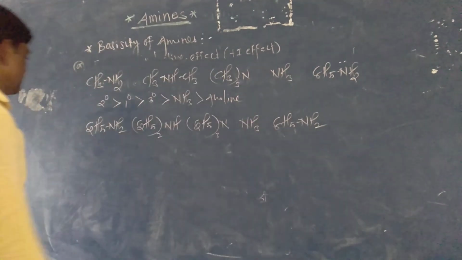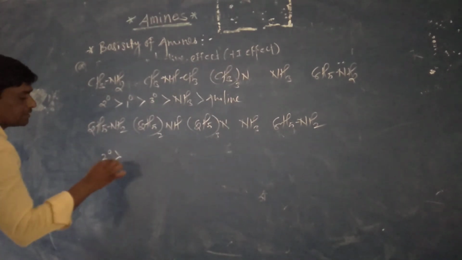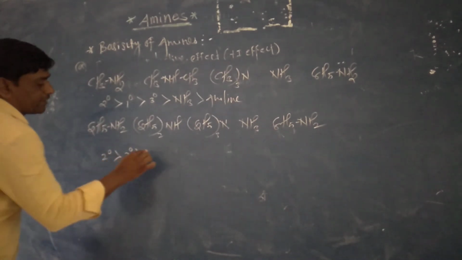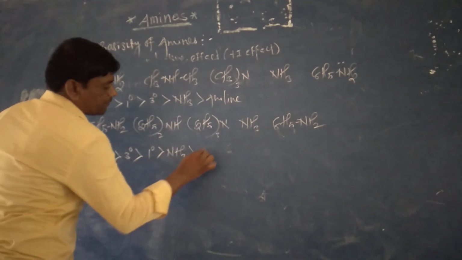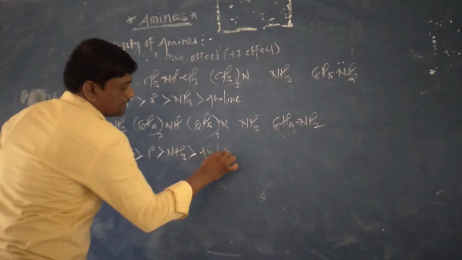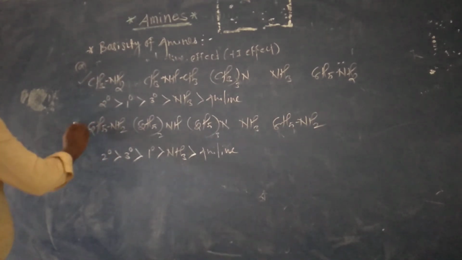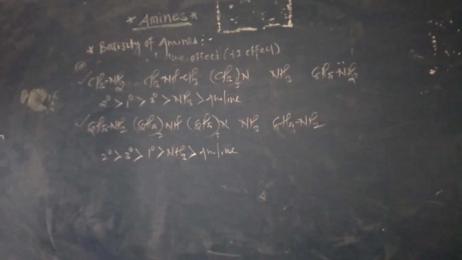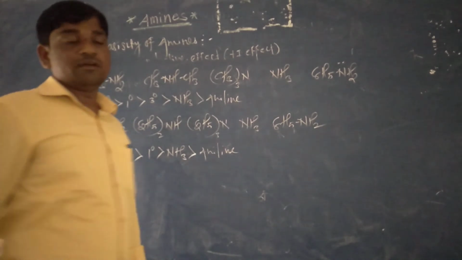In this case, we determine the order of basicity: the secondary is greater than the tertiary greater than the primary, and then ammonia is greater than the aniline. That type of question will be asked in the examination in NEET and JEE, and that's why we can solve this order of basicity. In this way, we can complete the basicity of amines.